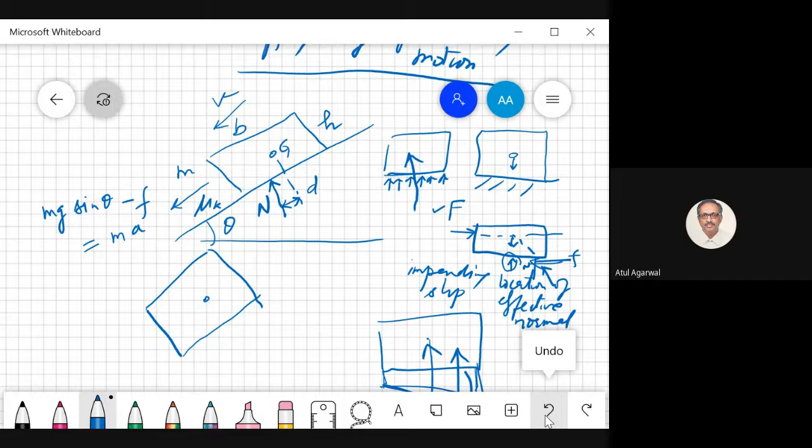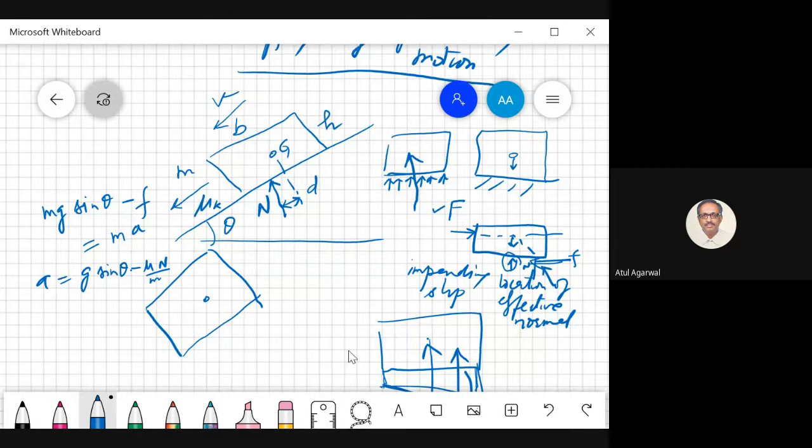The uniform box of mass m slides down the rough incline. Nowhere in the question is it said that it is sliding with a constant velocity. So it is accelerating downwards. Accelerating, decelerating, whatever. So you get acceleration as g sin theta minus F by m. Now what is F? Mu into N, but we don't know what the normal force is.